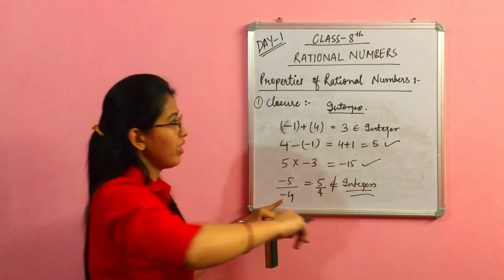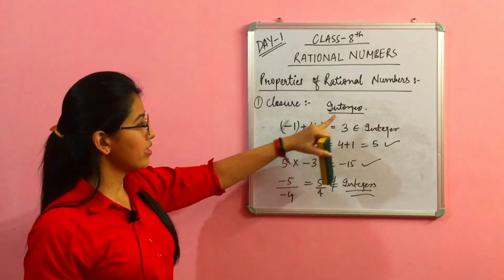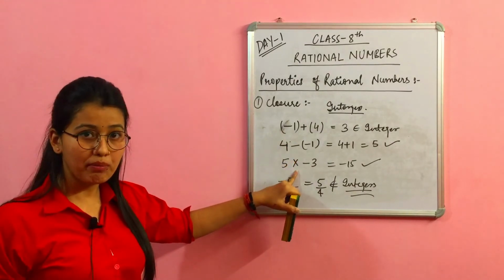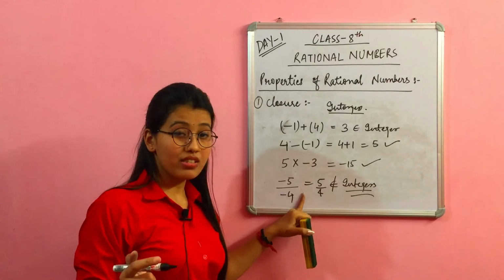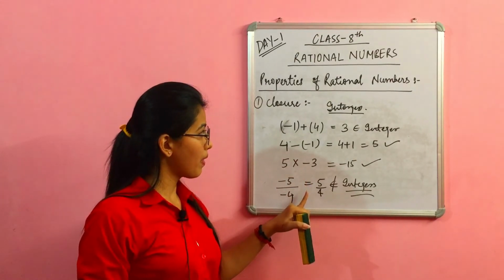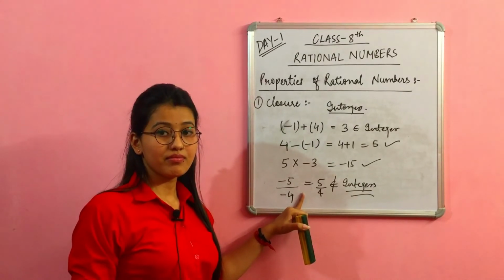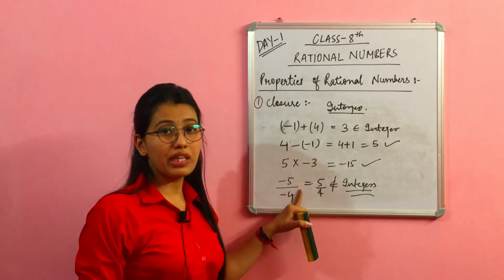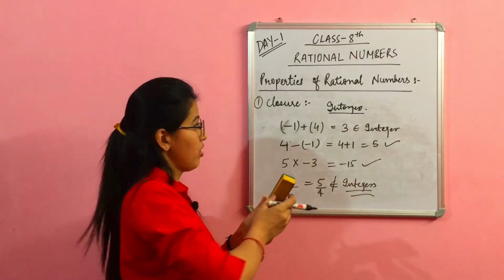So same as in the case of rational numbers, we can say that the set of integers is closed under addition, subtraction and multiplication only. It does not satisfy the closure property in the case of division if we are talking about integers.